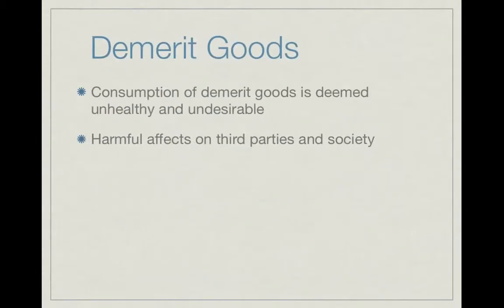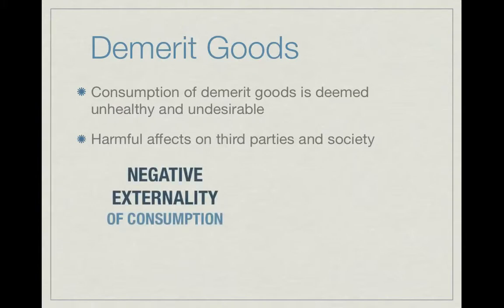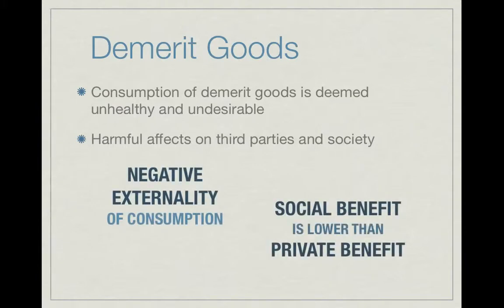Demerit goods are goods and services in which the consumption is in general deemed unhealthy and undesirable due to the negative effects on consumers and on society in general. Demerit goods have harmful effects on third parties and society in general, therefore have negative externalities of consumption. The harmful effects on third parties result in the marginal social benefit being lower than the marginal private benefit. The benefit of demerit goods to the private individual is greater than the benefit to society in general.